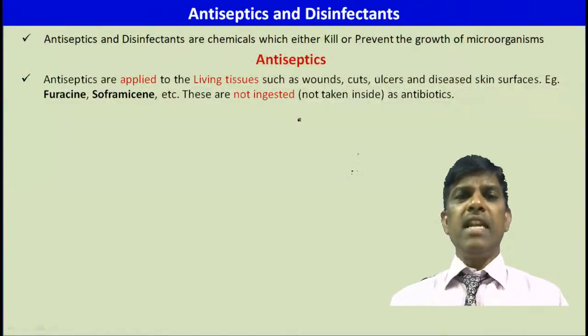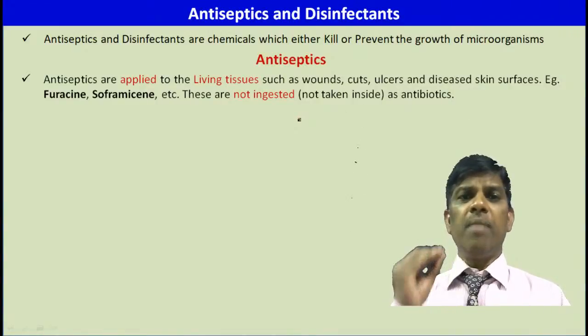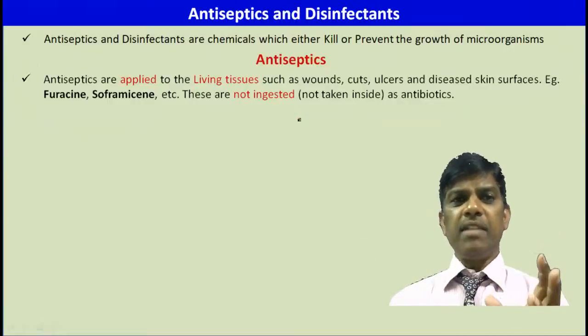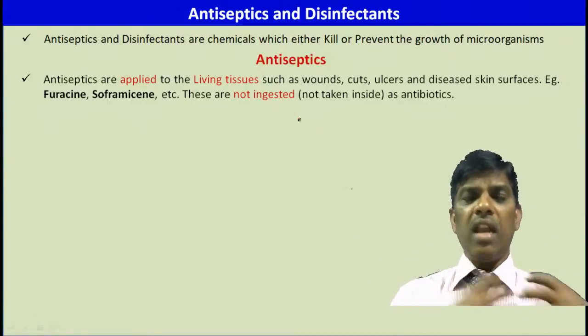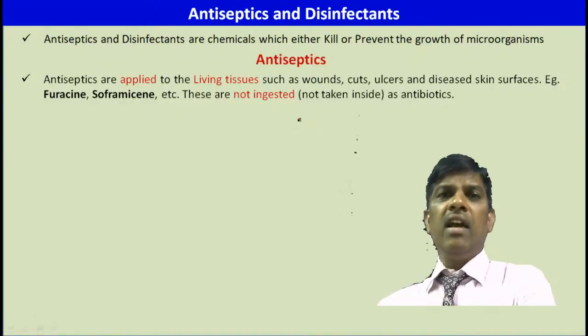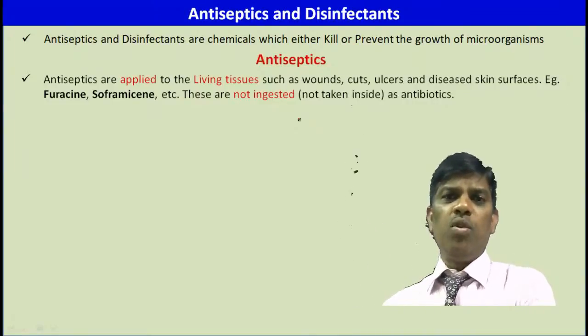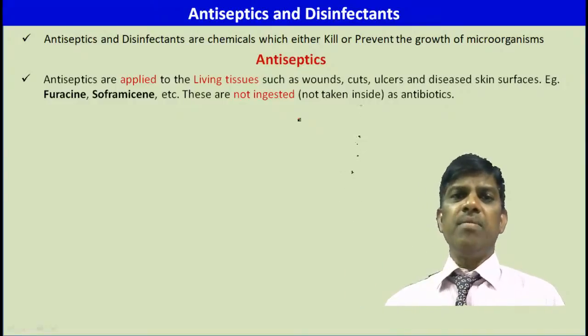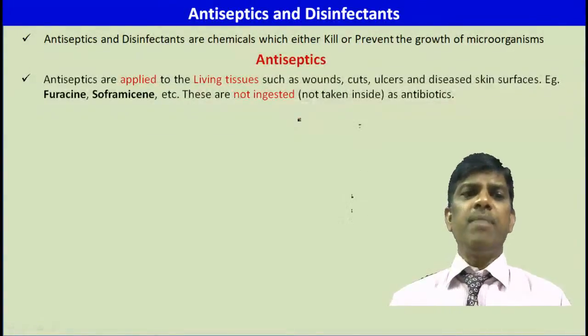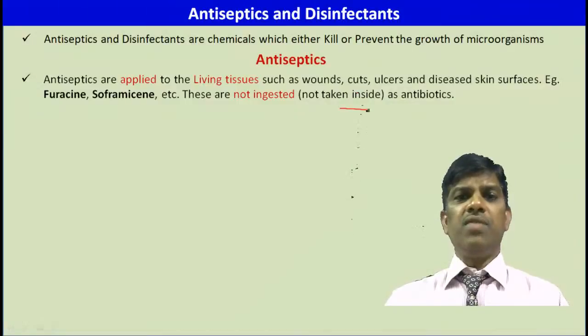See, antiseptics and disinfectants are both chemicals, but antiseptics are chemicals which either kill or prevent the growth of microorganisms. The difference is that antiseptics are applied to living tissues or living bodies, and disinfectants are used on inanimate objects like furniture, environment, tables or utensils. So disinfectants make objects microbe-free, right? Antiseptics are applied to living tissues such as wounds and cuts.